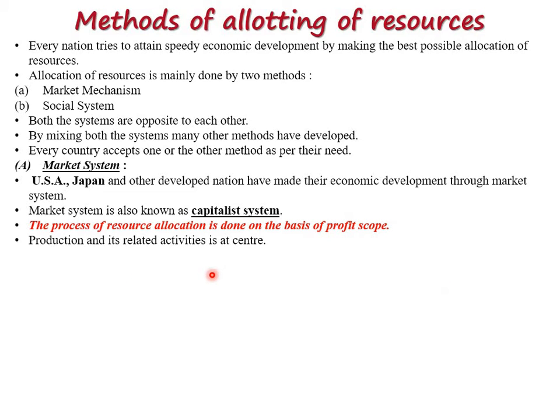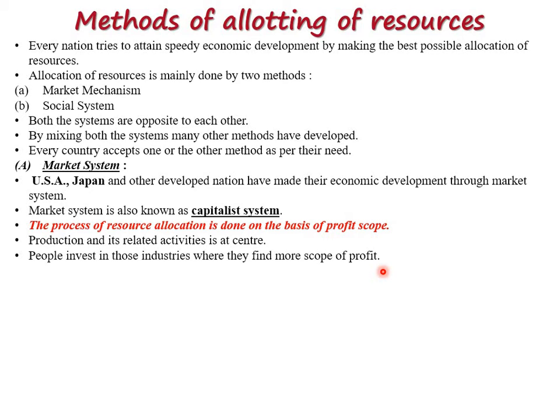So production and related activities are the center, but profit is a must. Most people, state governments and the central government invest in those activities or industries where they find more scope of profit. Simply, if you are a person with the highest capital, a rich industrialist, you will invest in the type of resources from where you will get the highest profit, in those areas where you get high returns.